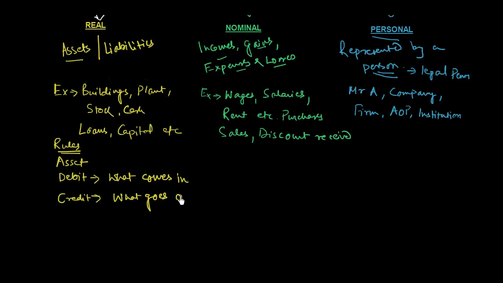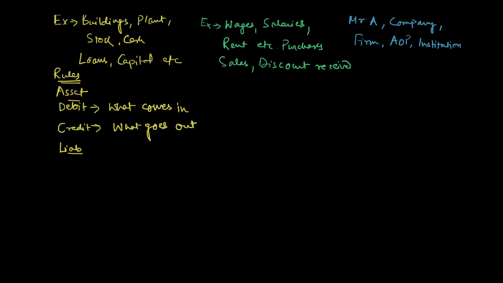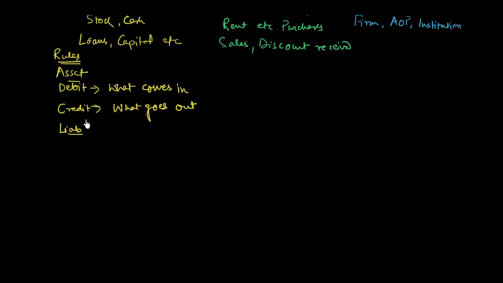And for liabilities, the rule is just the opposite. It is a credit for what comes in, it is a debit for what goes out.